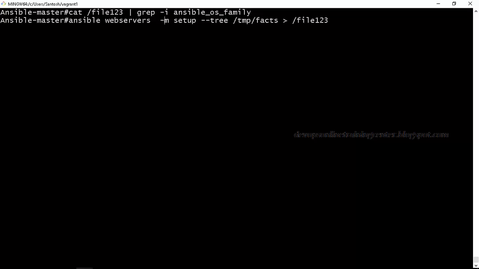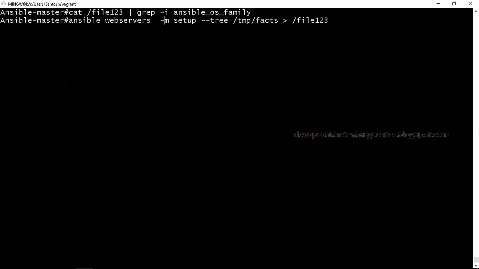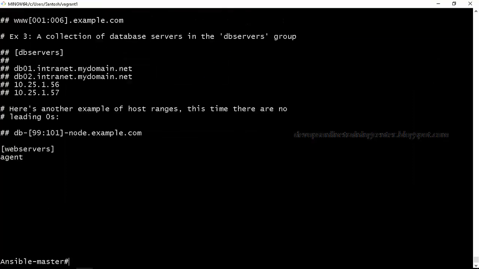Basically, agent is the name of the Ansible agent. If you just go here on the agent, you see the host name of this machine is agent. And if you see here on the inventory file, we have named that machine as agent. That's why it has created a file with the name agent.